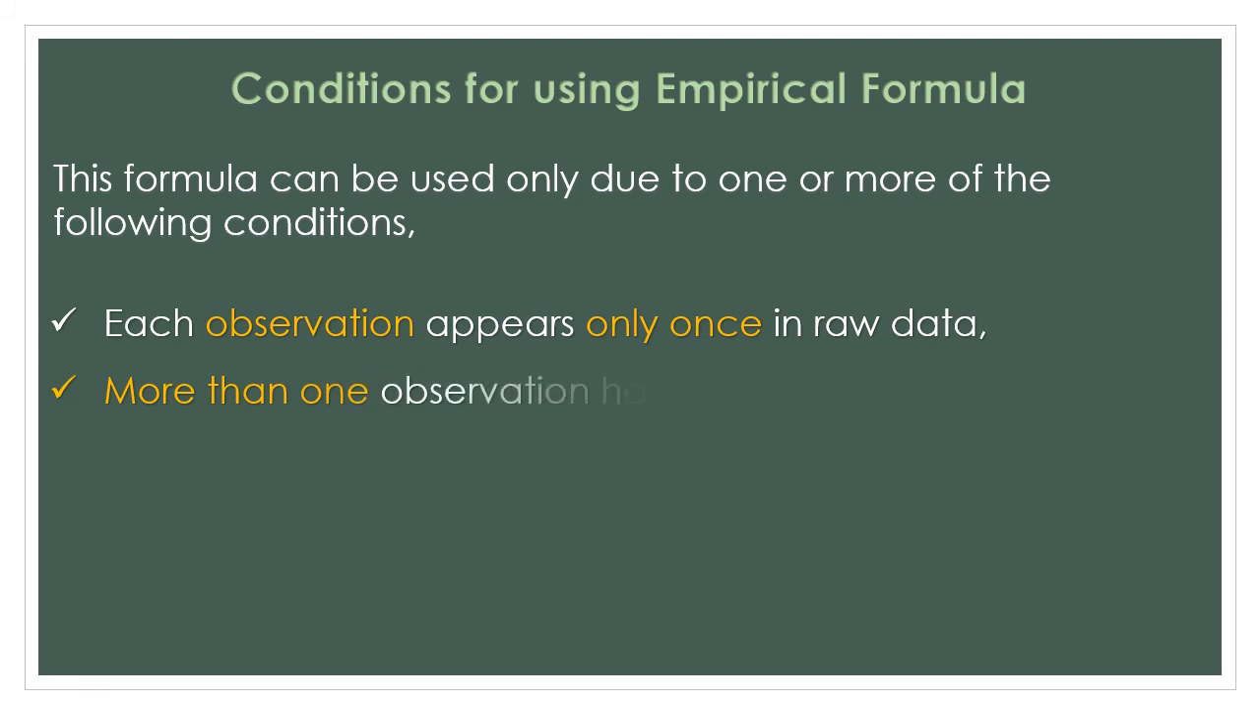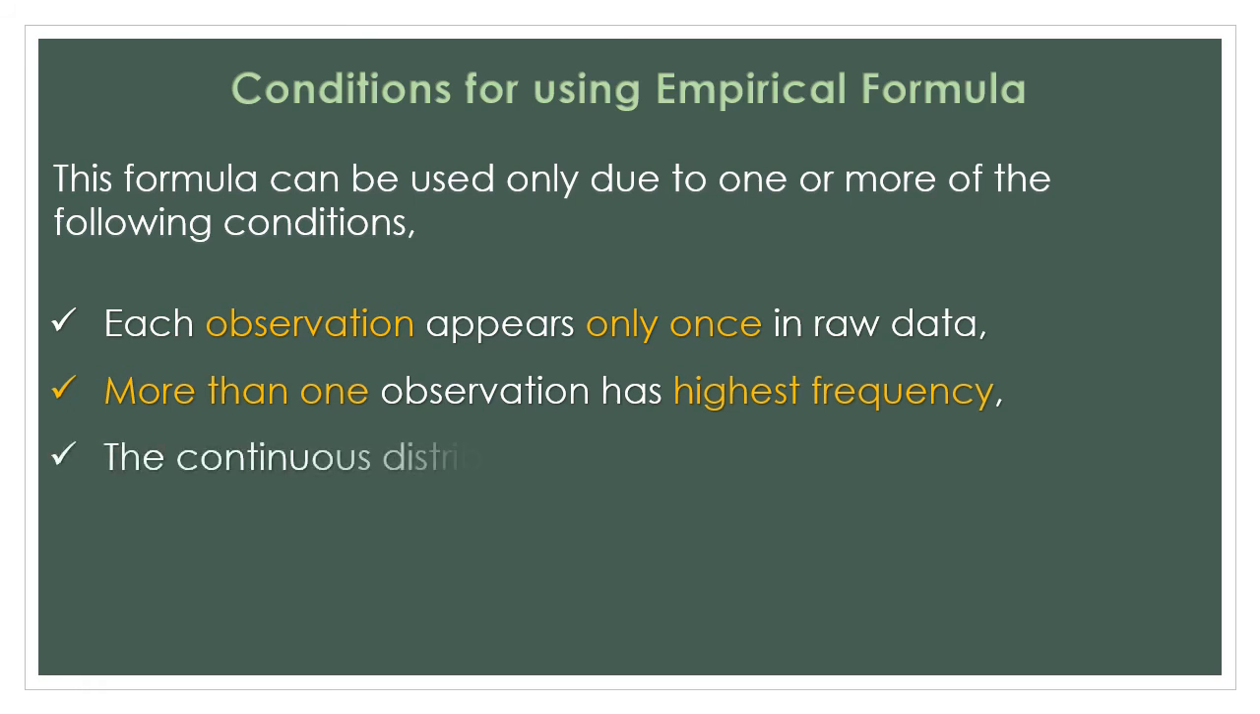Next, more than one observation has the highest frequency. So if out of my raw data or discrete frequency or continuous frequency, more than one class or observation has the highest frequency, that means I cannot calculate mode using my regular methods. Then I will use the empirical formula. Next, the continuous distribution has unequal classes. I have told you this earlier, that if the classes have unequal class length, we cannot calculate mode using regular methods. We have to use the empirical formula.